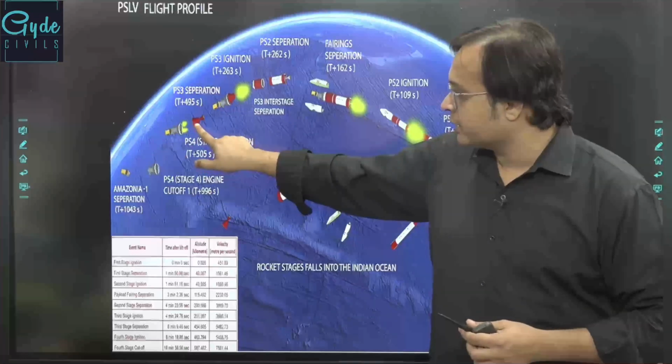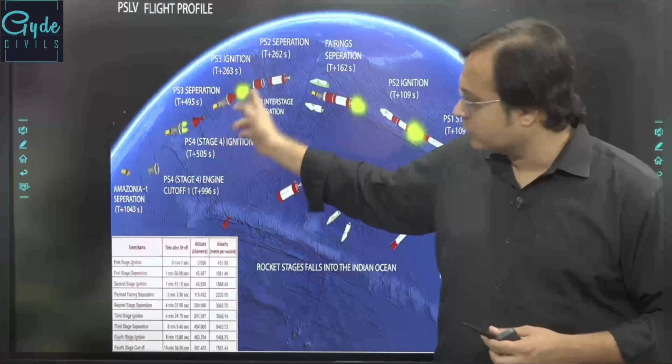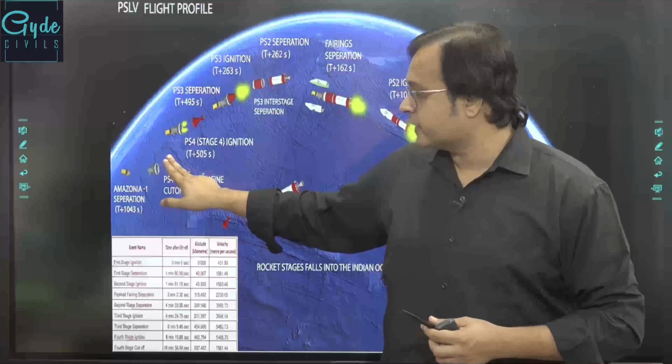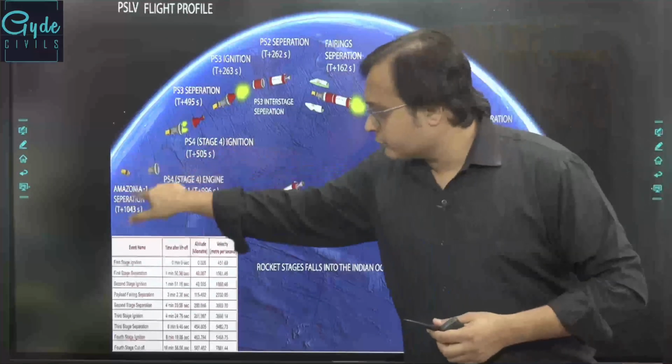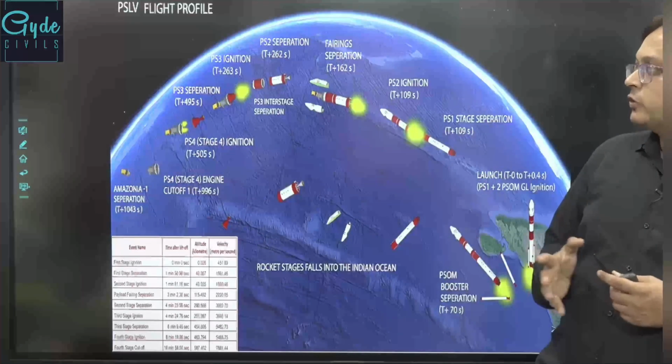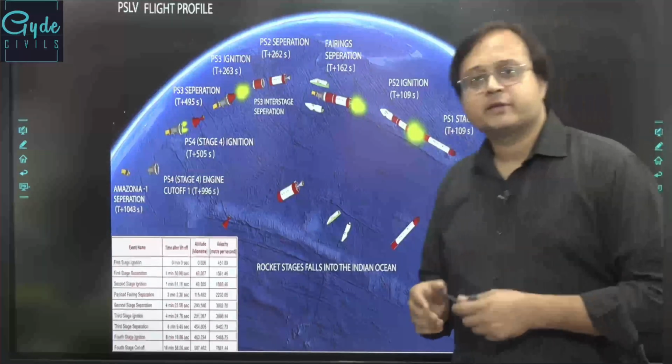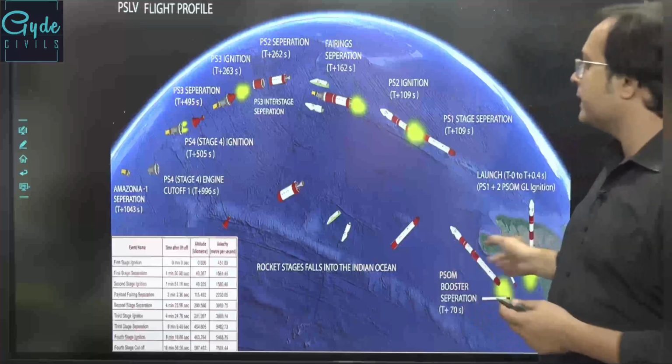At around 495 seconds, the third stage comes out. At around 505 seconds, the fourth stage comes out, and then the spacecraft is being placed into its orbit. In this way, the PSLV launching system has been created.